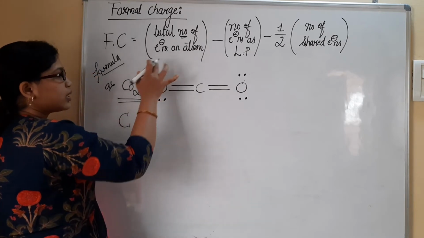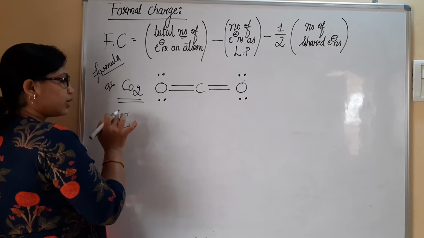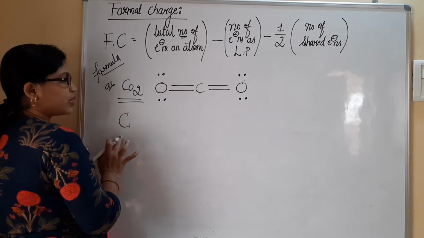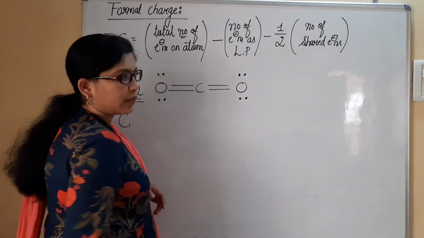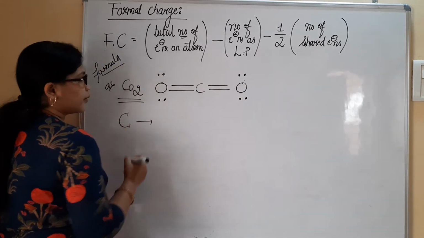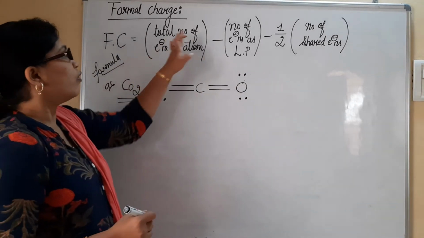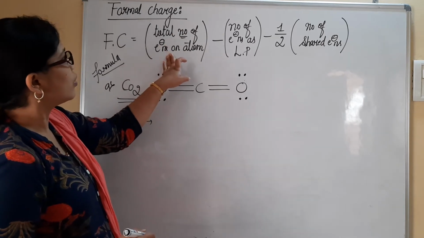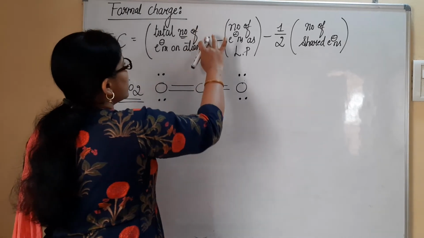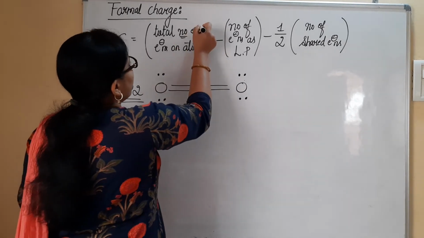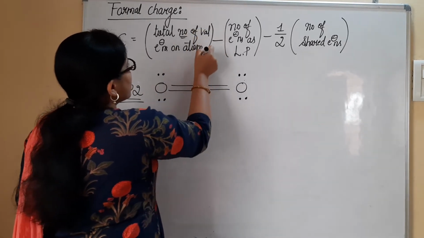If you want to calculate the charge on carbon, we are supposed to consider carbon as the atom for this formula. Now you can see here total number of valence electrons. I must mention here total number of valence electrons present on carbon.